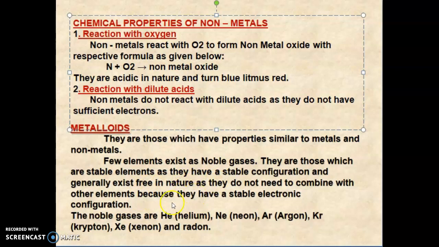Examples of noble gases are helium, neon, argon, krypton, xenon and radon. These will not take part in any chemical reactions because they have a stable electronic configuration.